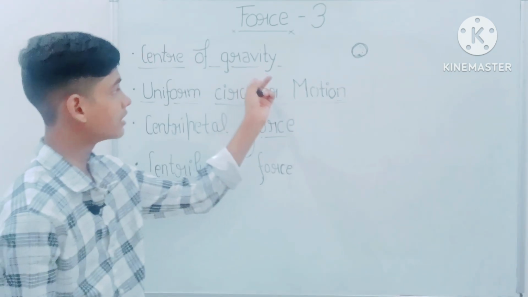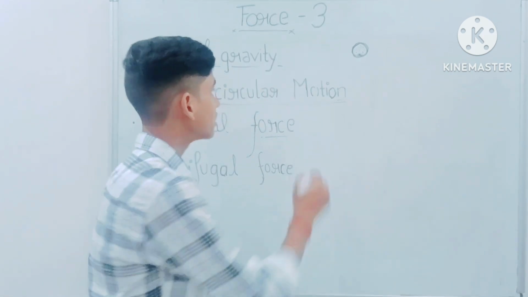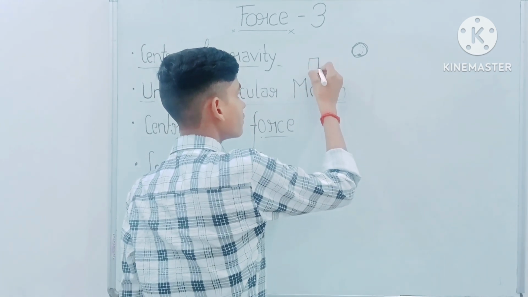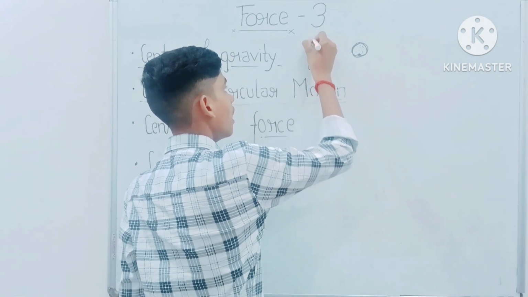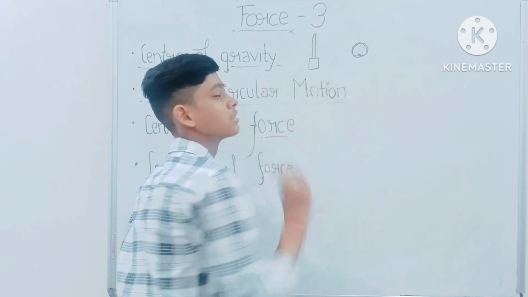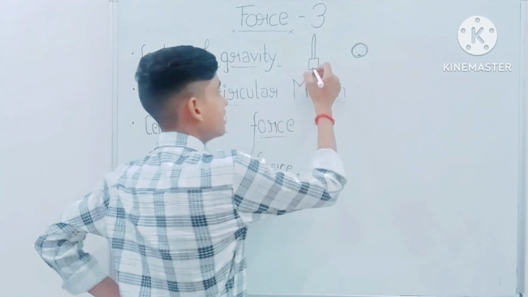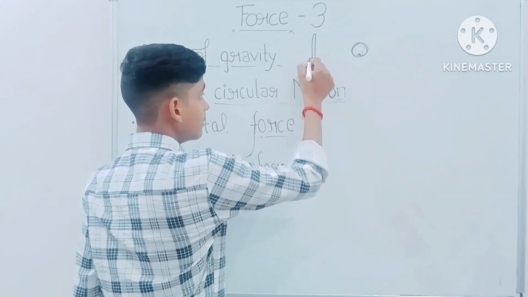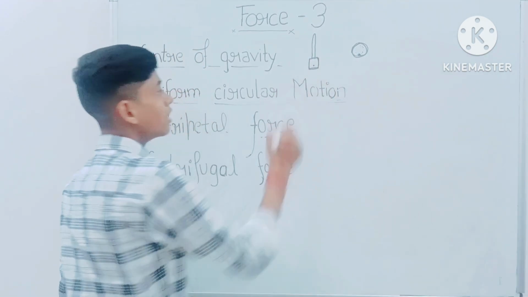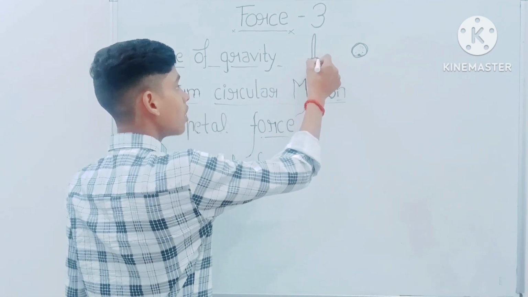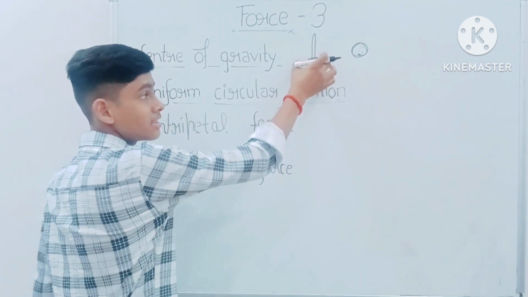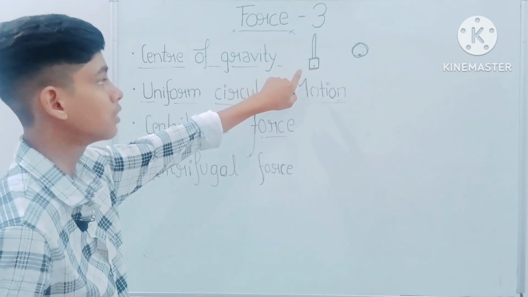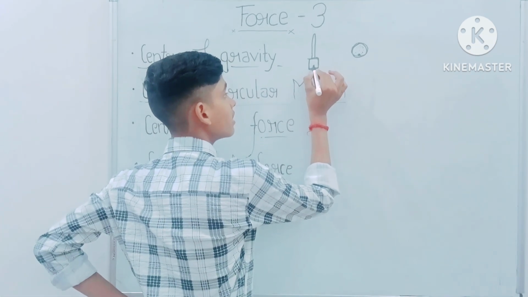One more thing about center of gravity: if there is one rod which has a strong base, then it is like this, so the center of gravity will lie here. How? As most of the mass of this object is at the bottom, the center of gravity is also here.